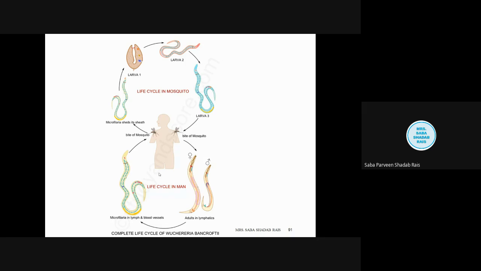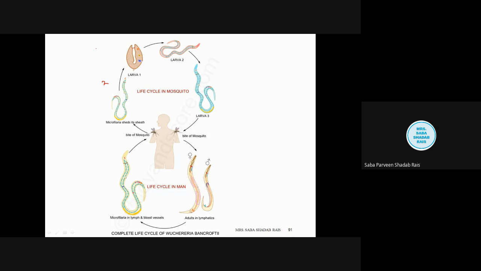Okay, now thereafter they will undergo 1 or 2 molting within 3 to 7 days. How much time will they take, children? They will take 3 to 7 days. Then thereafter they will give rise to the second stage larva. Okay, so thereafter third stage larva 10 to 11 days. So I will write here: how much time will they take to reach the first larval stage? Yes, 2 days.